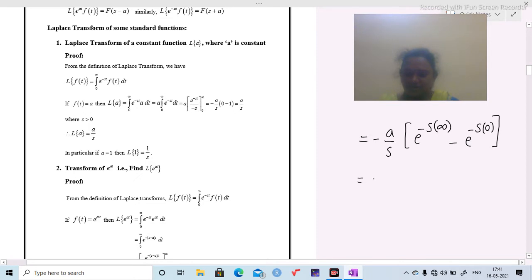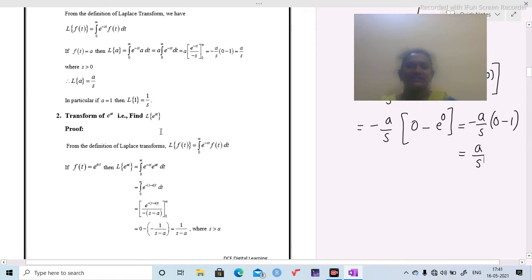So minus a by s into e power minus infinity is 0, minus e power 0. So minus a by s, 0 minus 1. 0 minus 1 is minus 1. So we are going to get a by s. That means Laplace transform of a equals a by s. In particular, if a equals 1, then L of 1 equals 1 by s.